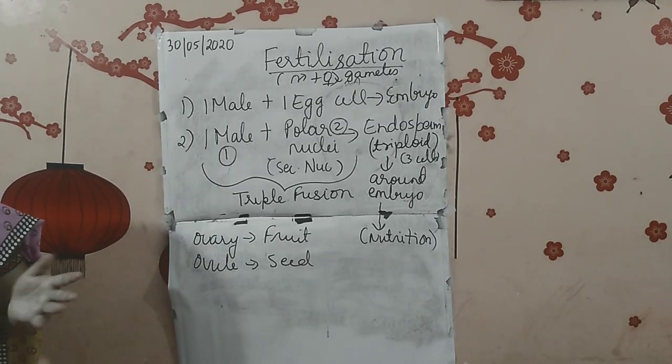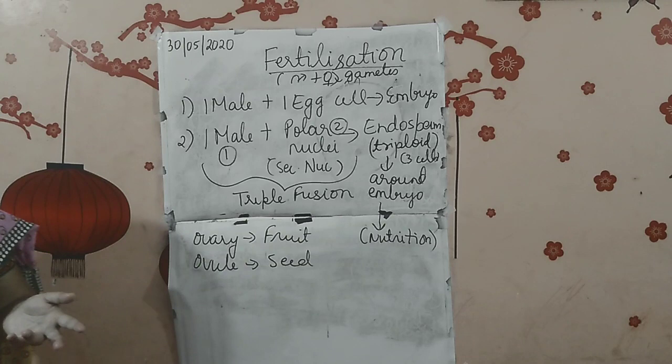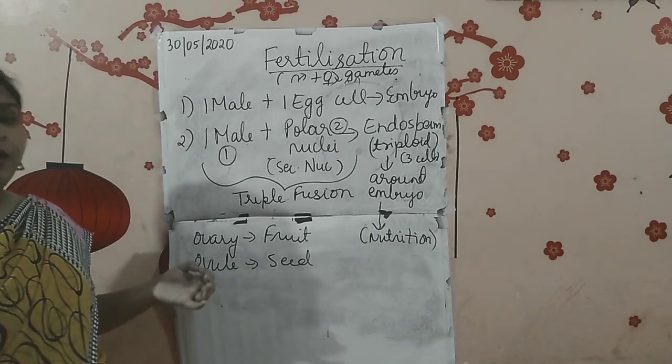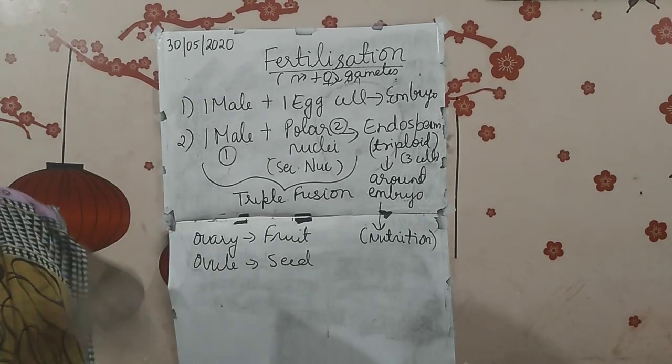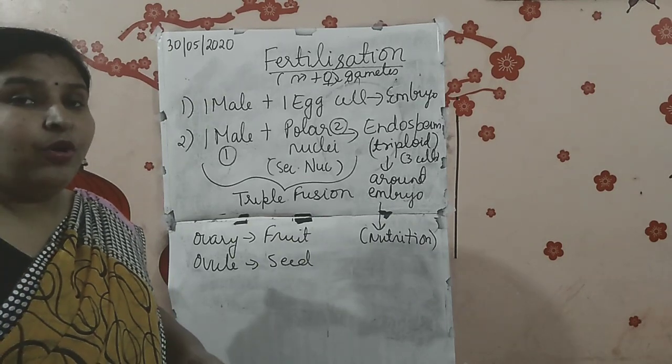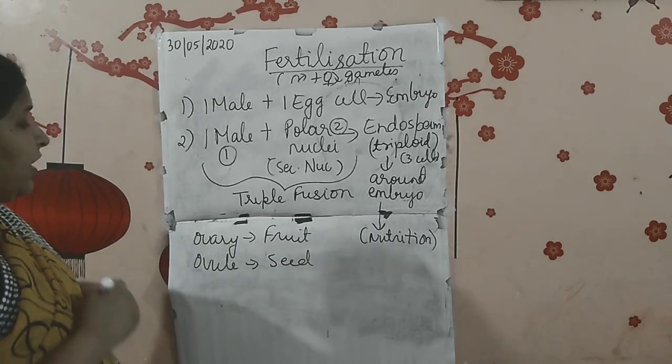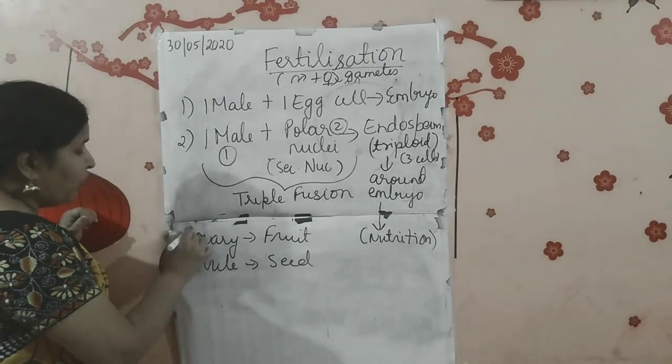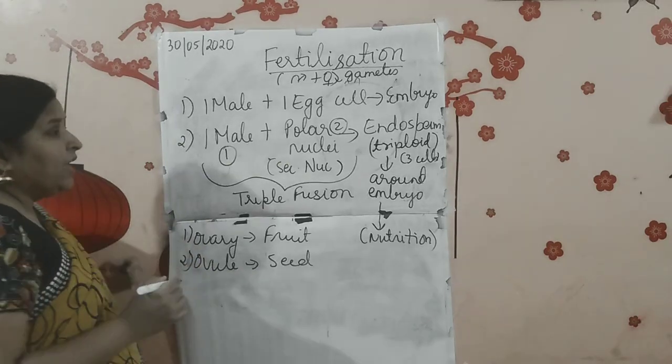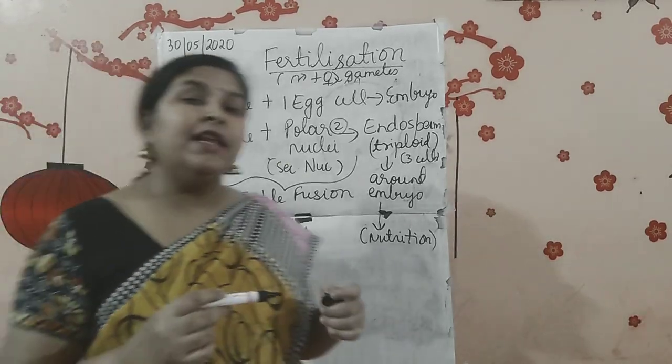Now the ovary enlarges to form fruit, and the ovule becomes the seed and remains attached to the placenta. Is that clear to you or not? So this is the fate. Here what is only remaining? Only the ovary remains and the ovule remains. Rest all the things are getting disappeared.